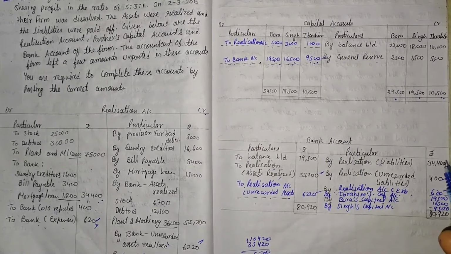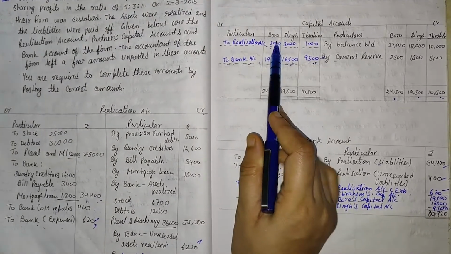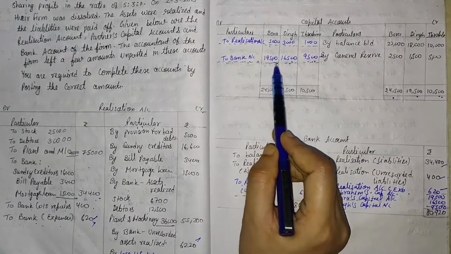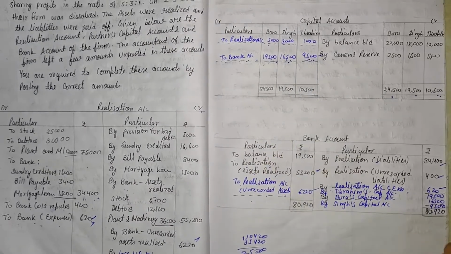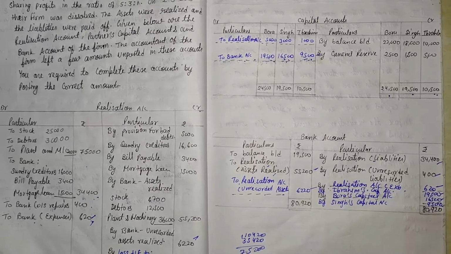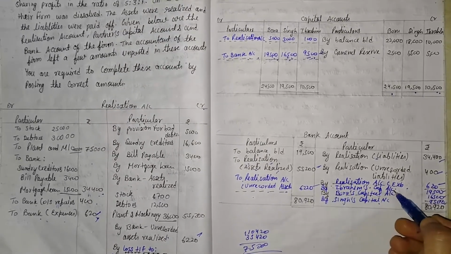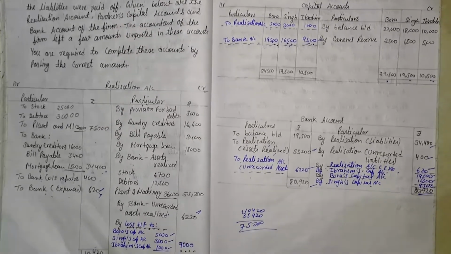So we find out all the blank columns: by Bora's capital account, by Singh's capital account and by Ibrahim's capital account, that is 19,500, 16,500 and 9,500. So here it is 19,500, 16,500 and 9,500 by the name of by Bora's capital account, by Singh's capital account and by Ibrahim's capital account. The totals of both sides are equal.